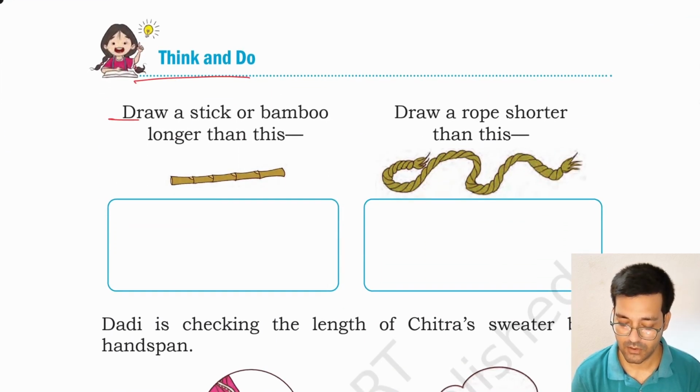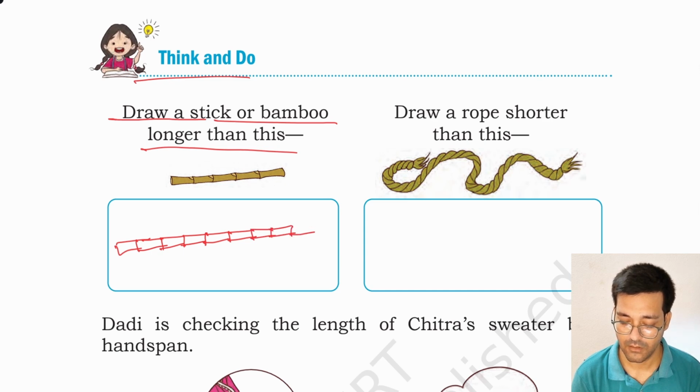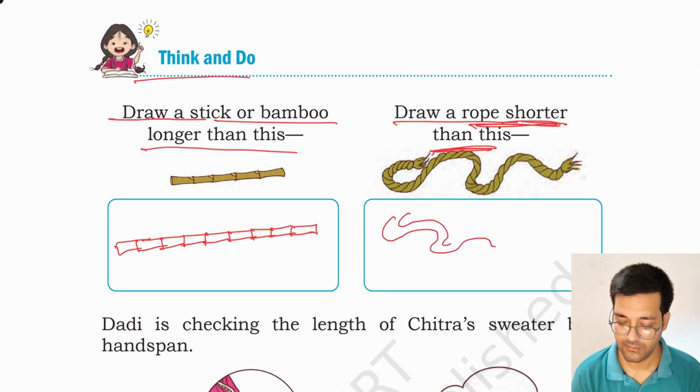Think and do. Draw a stick or bamboo longer than this. You can draw like this. Okay, you have to draw a rope shorter than this. Then you can draw a rope like this. Okay, this rope is shorter than the above rope.